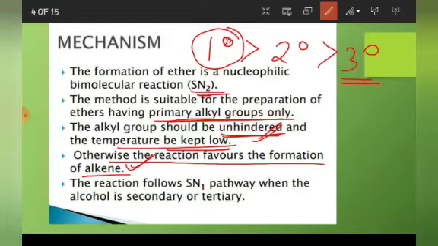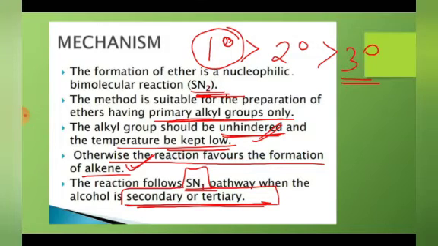Now, the reaction follows the SN1 pathway when the alcohol is secondary and tertiary. So, if we take primary, then we will get the desired product, which is ether. But if we take secondary or tertiary, then what happens? It may follow the SN1 path. Now let us see the steps.